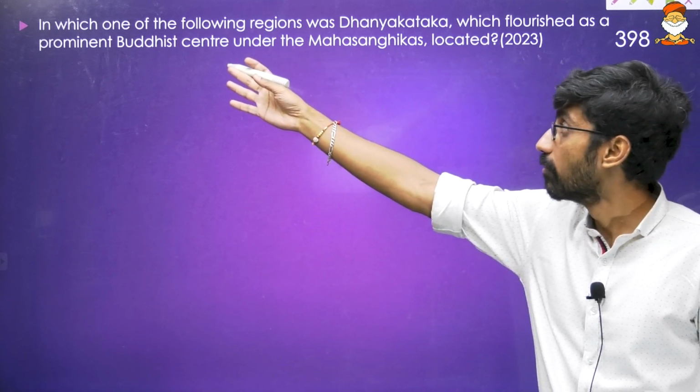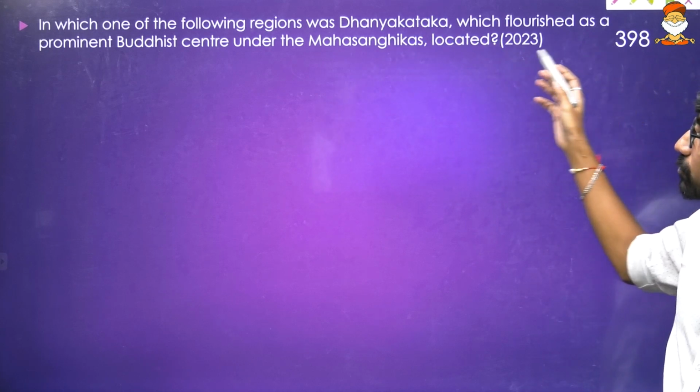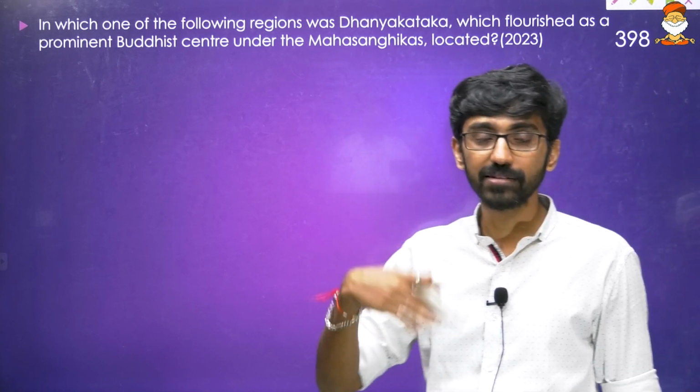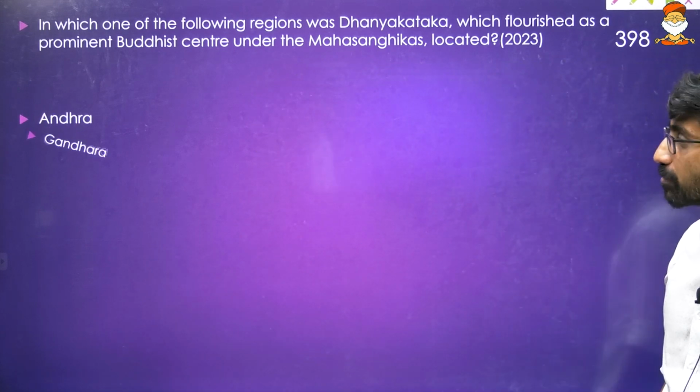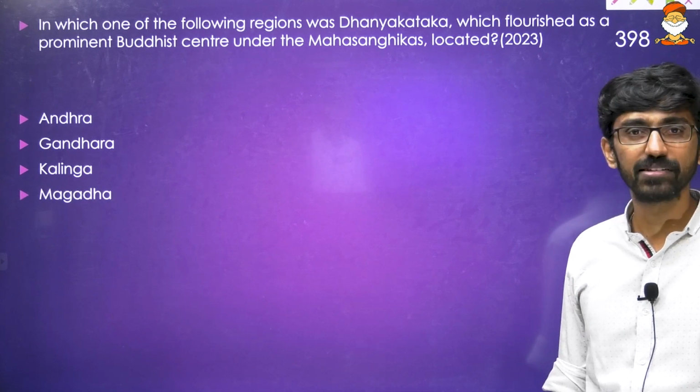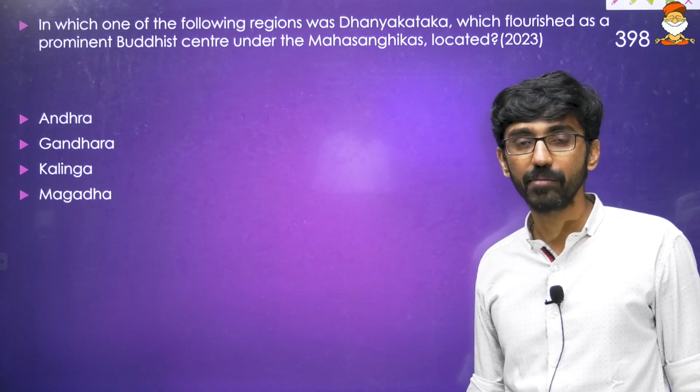Which one of the following regions was Dhanyakataka, which flourished as a prominent Buddhist center under Mahasangikas? Again, look at that one, that theme again repeated. Where it is located? Andhra Pradesh, Gandhara, Kalinga, and then Magadha. Magadha we have discussed. That is again Mauryan Empire.